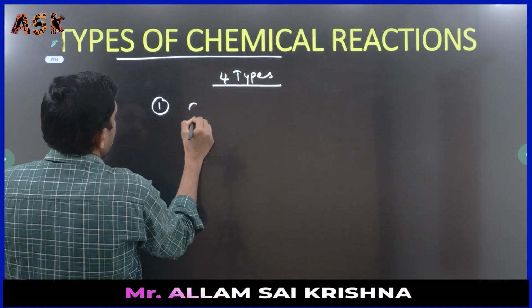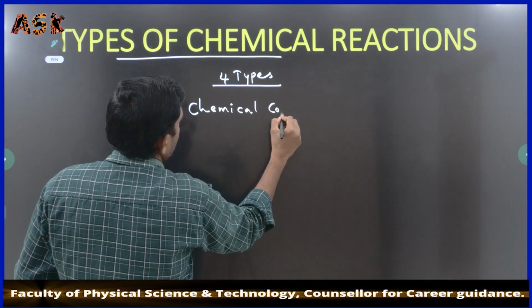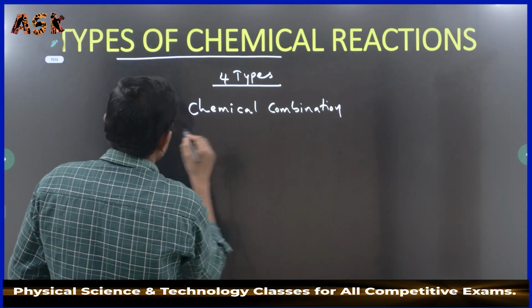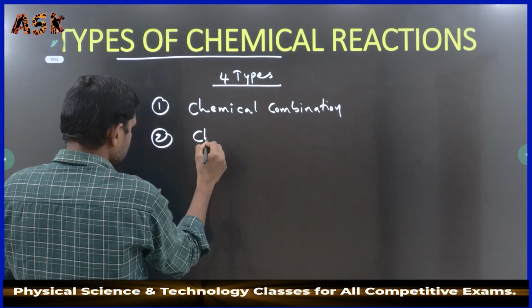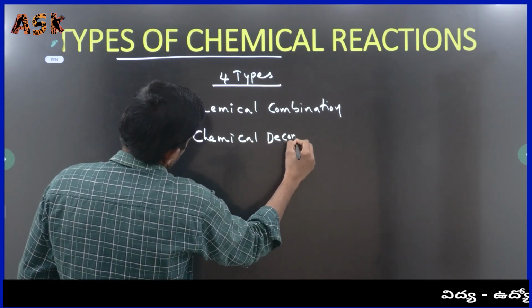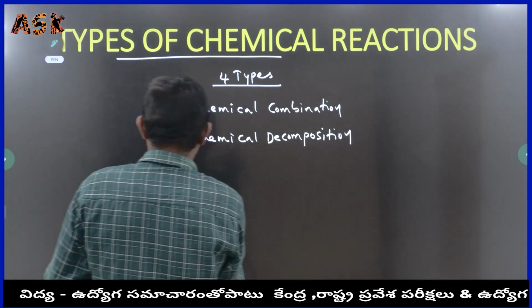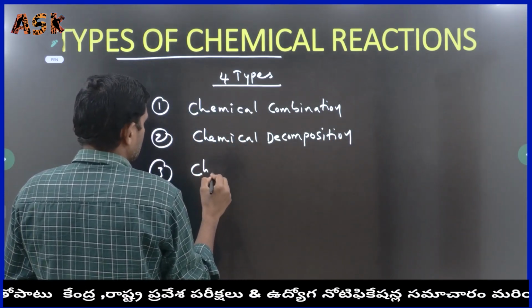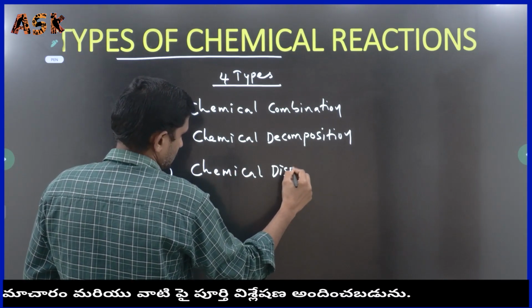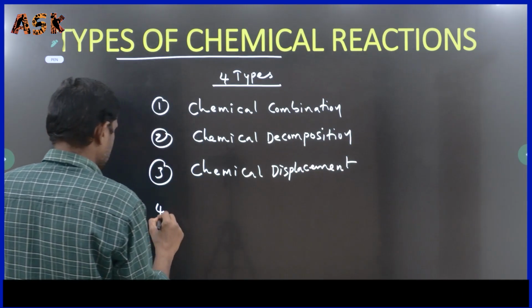First one, chemical combination. Second one, chemical decomposition. Third one, chemical displacement.